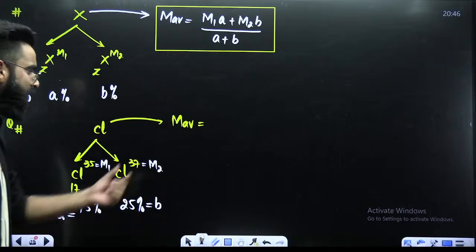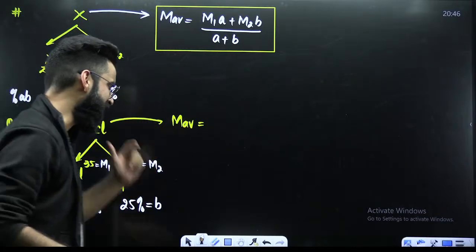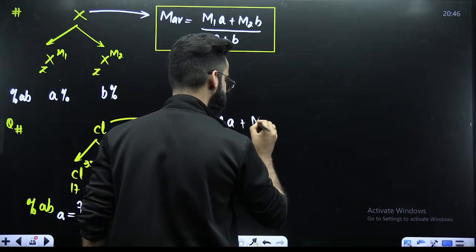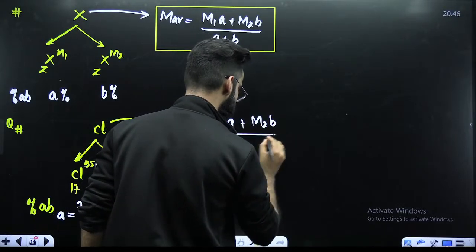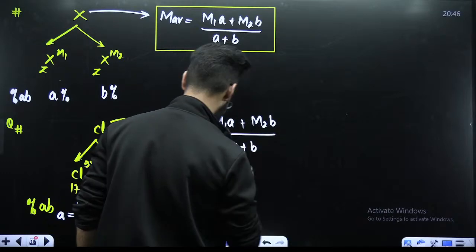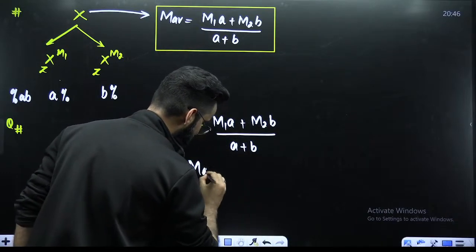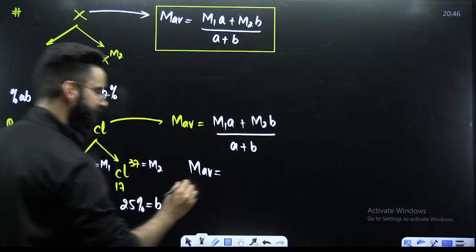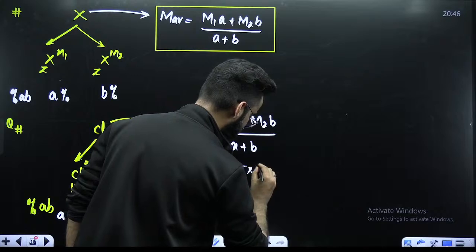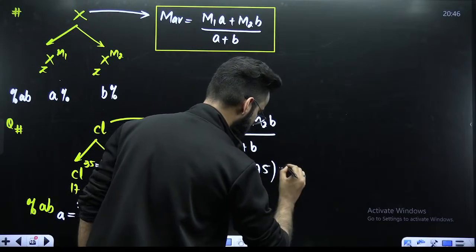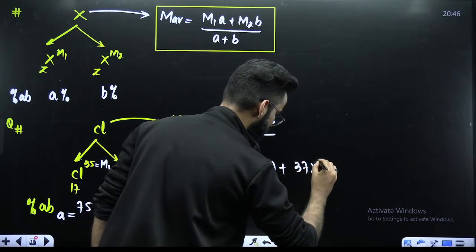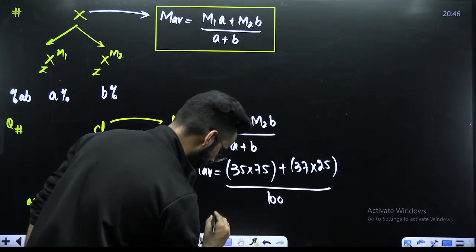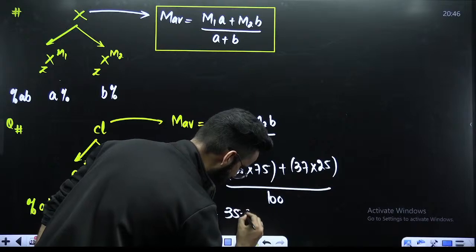So you can quickly use one formula: MAV is equal to M1A plus M2B divided by A plus B. This is the formula which you already know. M1 is 35, A is 75, so it is 35 multiplied by 75 plus 37 multiplied by 25, divided by A plus B, which comes out to be 100. When you solve this, the value comes out to be 35.5 AMU.